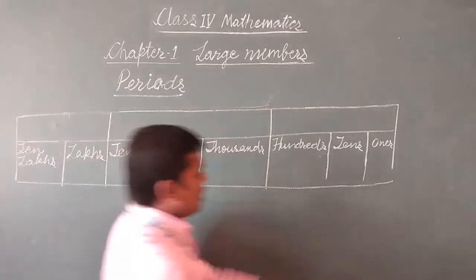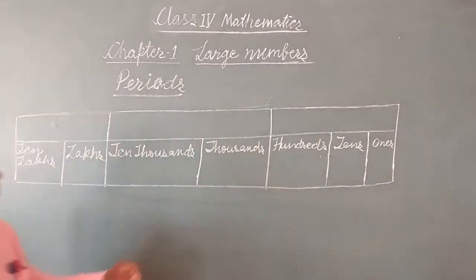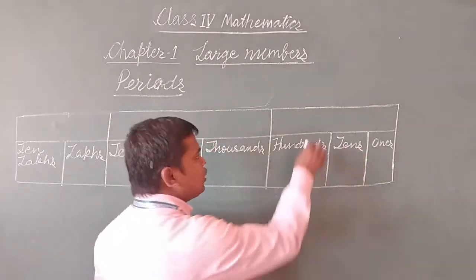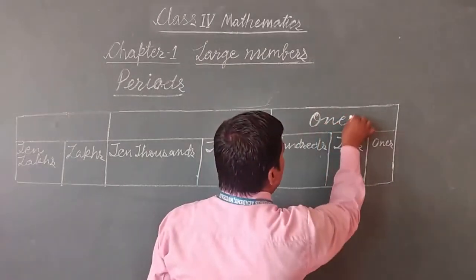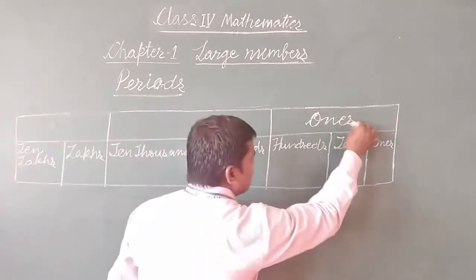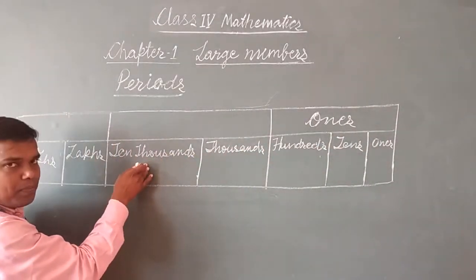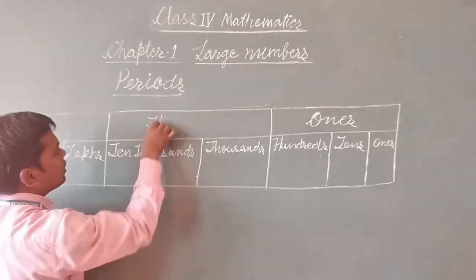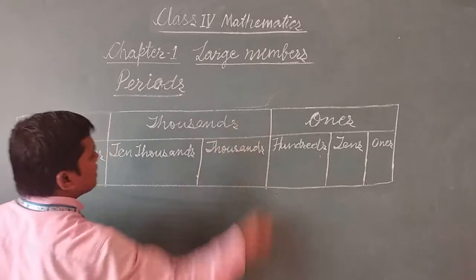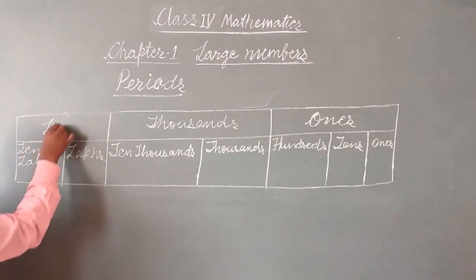Now this is the place value chart. As you are seeing here, I have grouped ones, tens and hundreds together, and it is called ones period. The 1,000 and 10,000 places come under thousands period, and lakhs and 10 lakhs places come under lakhs period.